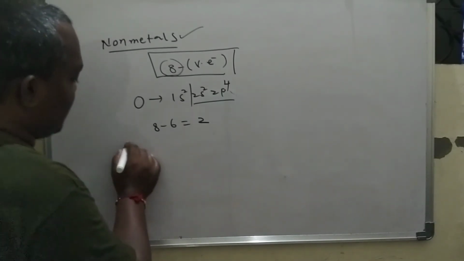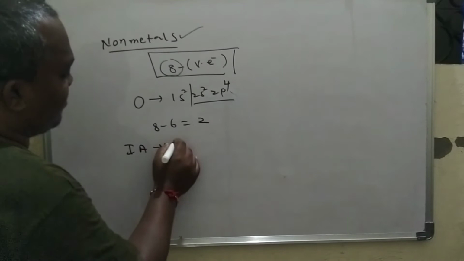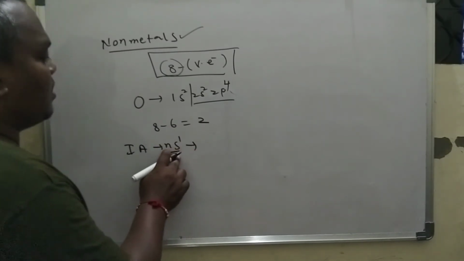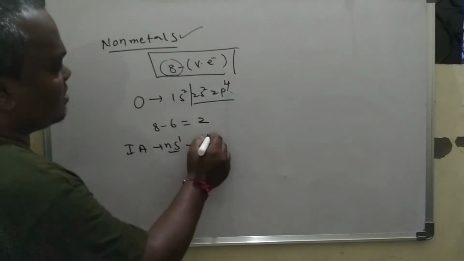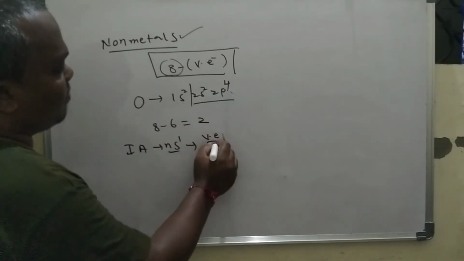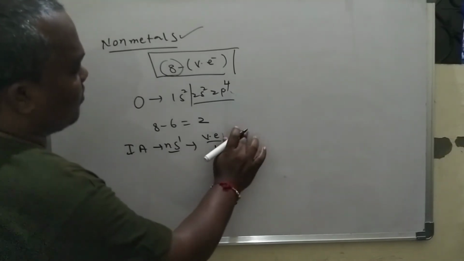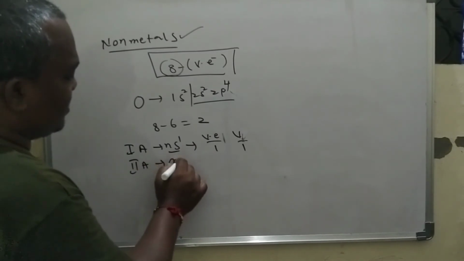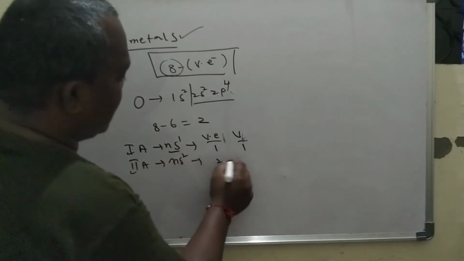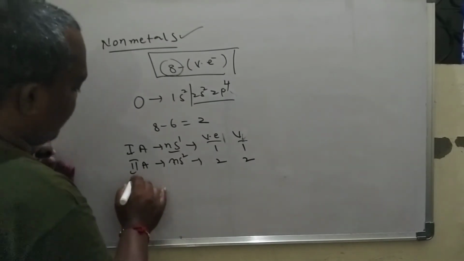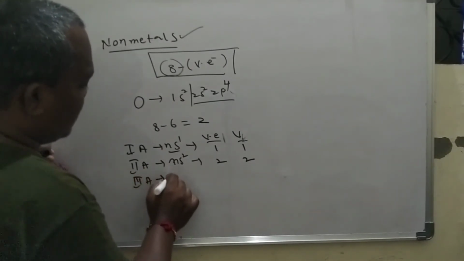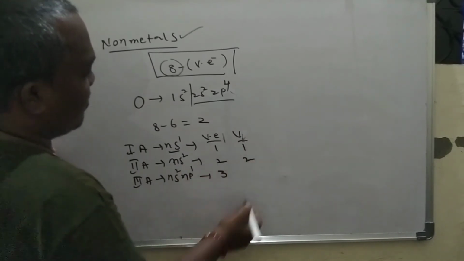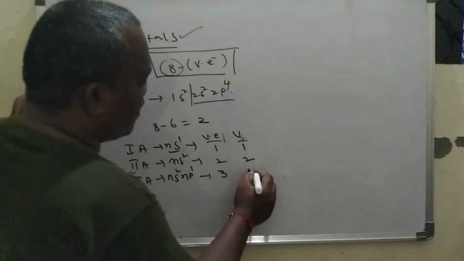For first group elements, the general configuration is ns1. So simply we can say that the valence electrons is 1, so the valency becomes 1. Second group elements have the general configuration ns2. So valence electrons 2, then valency is also 2. For third group elements, the general configuration is ns2 np1. The valence electrons is 3, then valency is also 3.